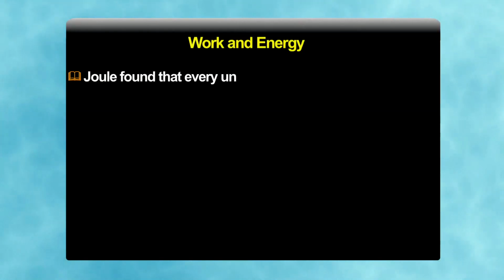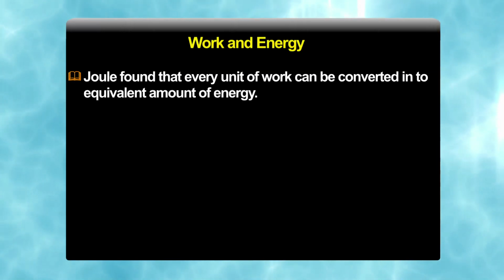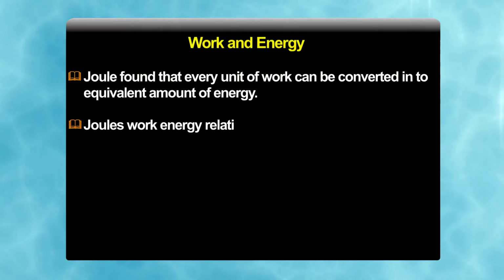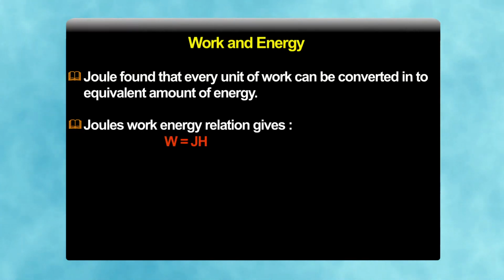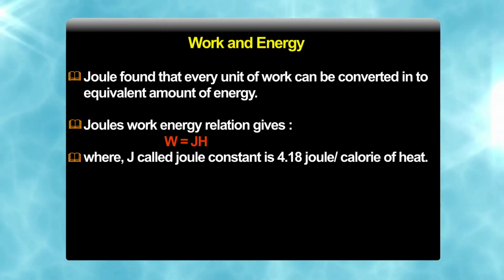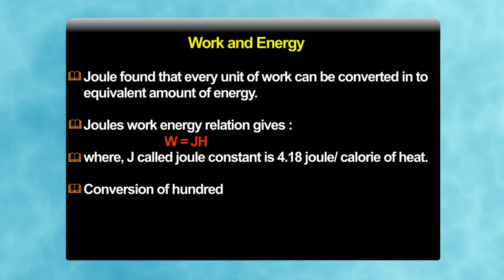Joule found out that every unit of work can be converted into an equivalent amount of energy. Joule's work energy relation gives W is equal to J multiplied by H, where J is called Joule constant and it is 4.18 Joule per calorie of heat.